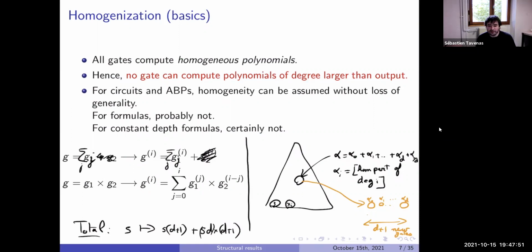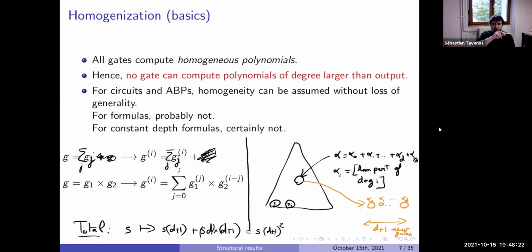So if we have a circuit, we can always homogenize it. It will be a blow-up of s d square, maybe (d plus 1) square. I think we can get d square if we are careful. So the blow-up multiplies the size by something in d square. If in general we look at a polynomial of small degree, it's not a big blow-up. I will not do it for ABP, but it's the same idea.